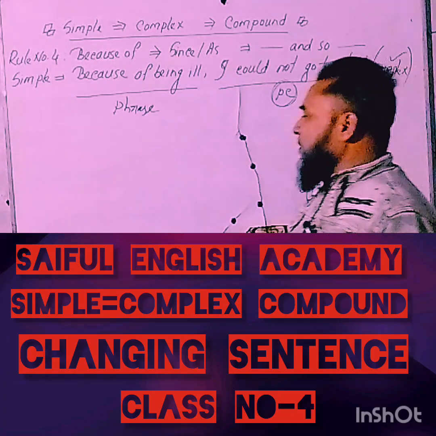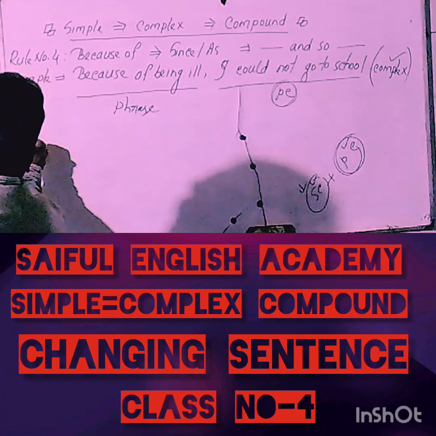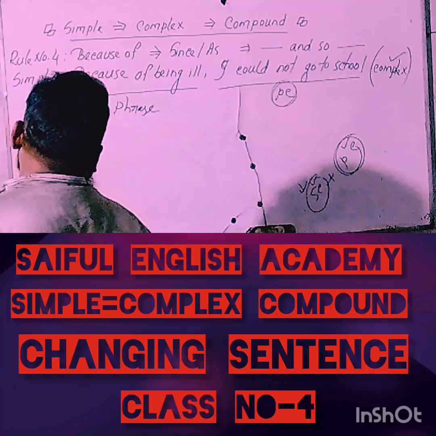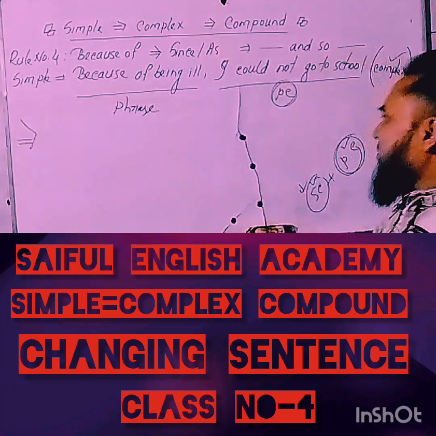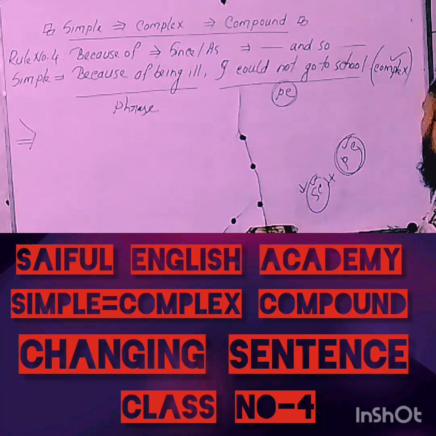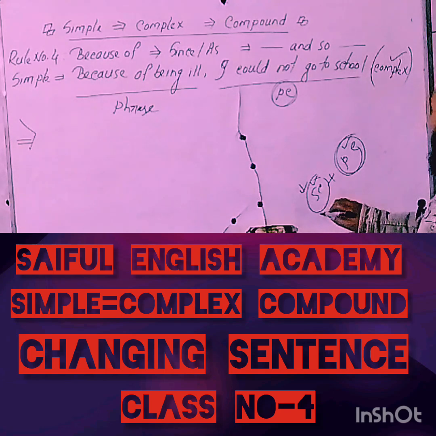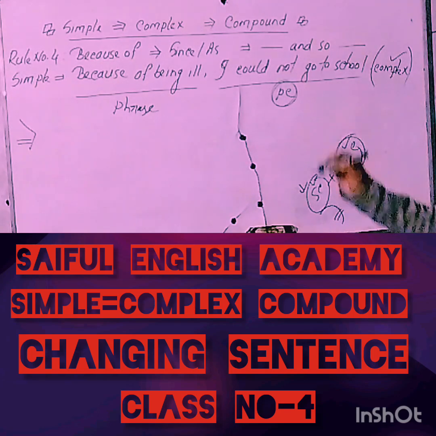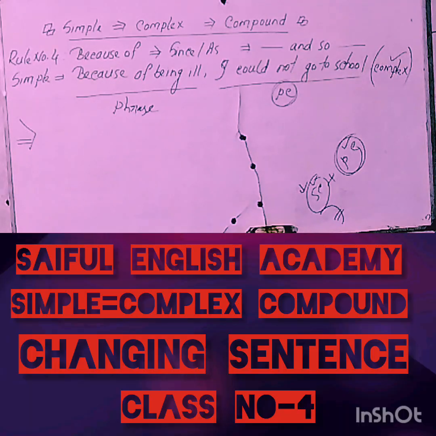So, my dear learners, try to change this sentence into a complex sentence and try to change the phrase into a subordinate clause. Before changing the phrase, you have to mind that there are many preconditions of forming a subordinate clause. At first, you have to use a subordinating conjunction, then subject, then finite verb, then extension.